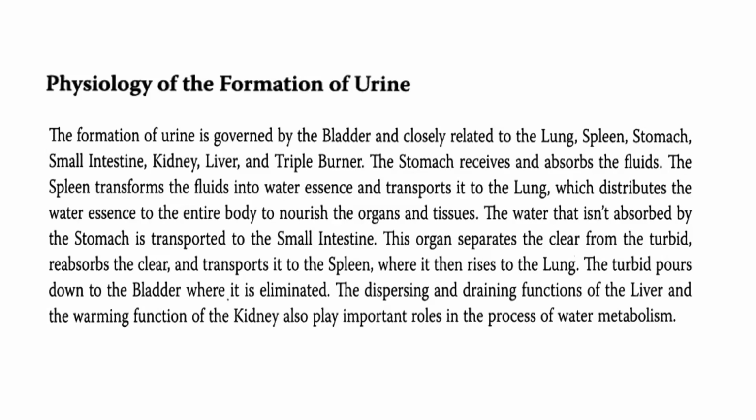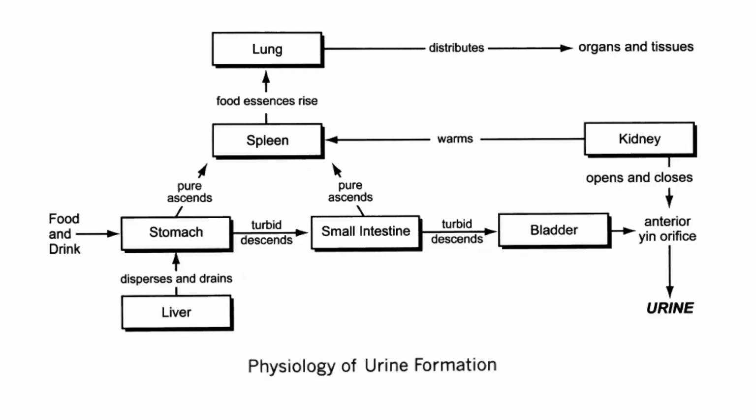The dispersing and draining function of the liver and the warming function of the kidney also play an important role in the process of water metabolism. Here is the diagram of the physiology of the urine formation discussed earlier.